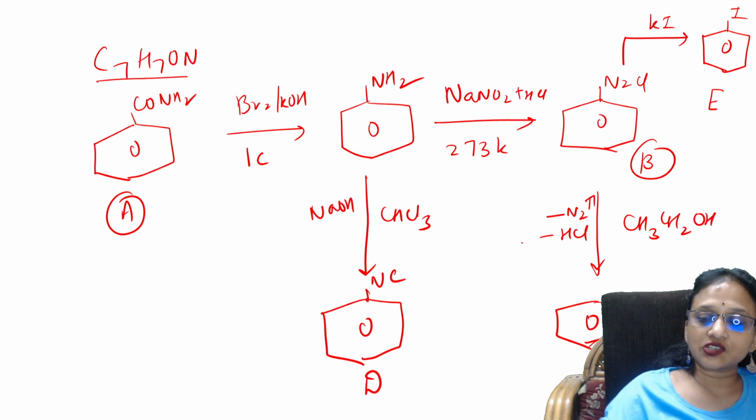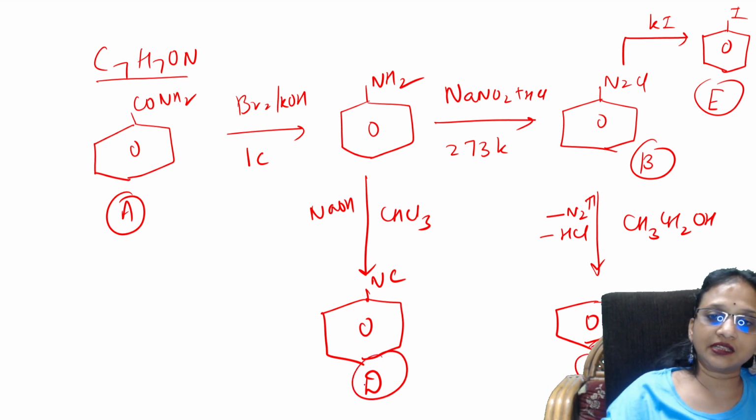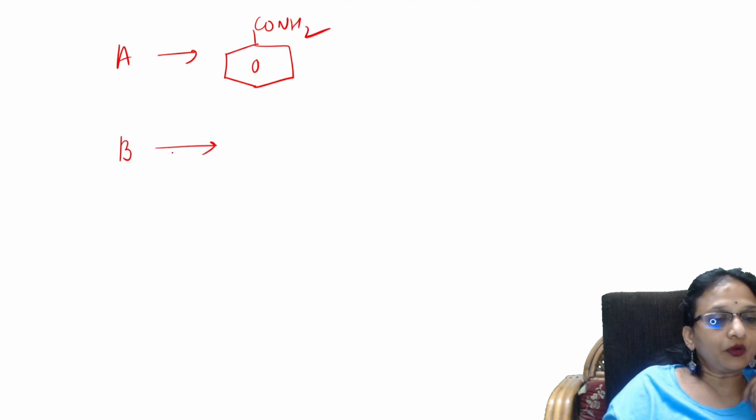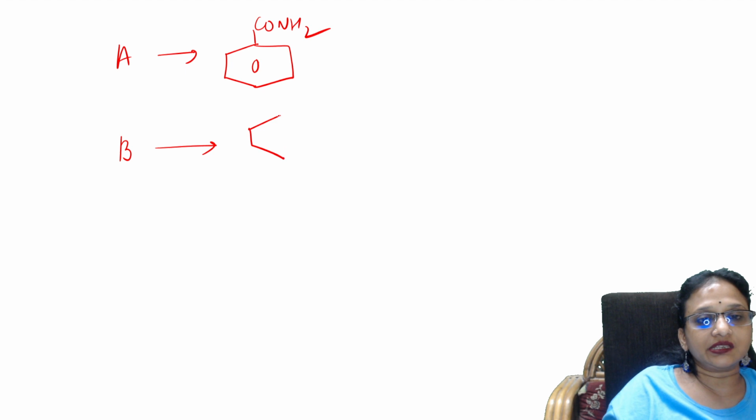Yes, students. So once you do like this, please try to write in the exam. What is what? So what is compound A? It is nothing but benzamide. What is compound B? Compound B is nothing but BDC.